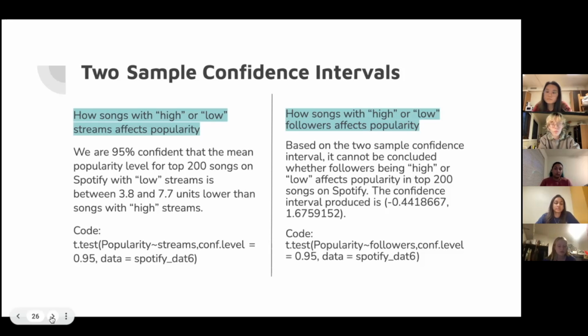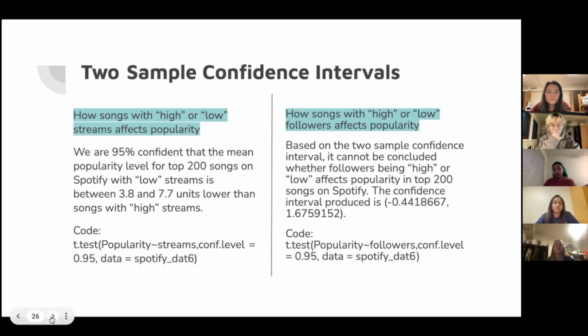And then moving on, we looked at how the follower level affected popularity. The followers level in the new column we created was also either high or low, and was created using if else. The confidence interval created from this one was less conclusive than the first, because based on the 2 sample confidence interval, it cannot be concluded whether followers being high or low affects popularity in top 200 songs